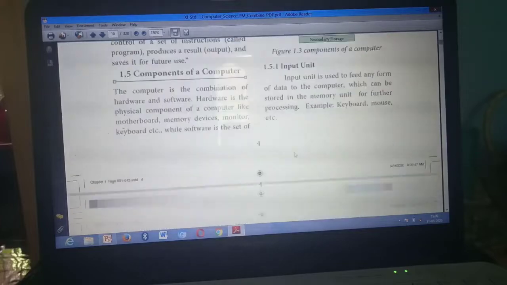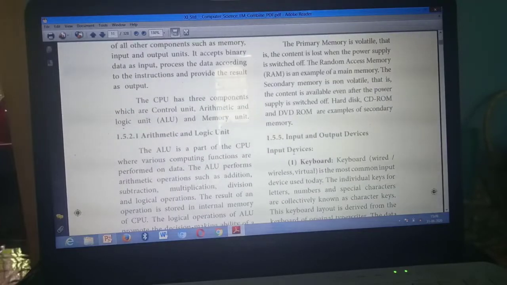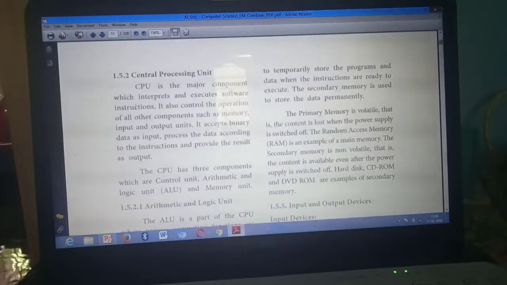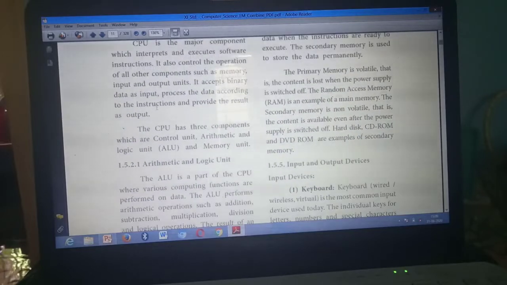Page number 5. Take page number 5. Components of CPU. Under the heading Central Processing Unit. This one, CPU. Mark from here. The CPU has 3 components, up to memory unit.